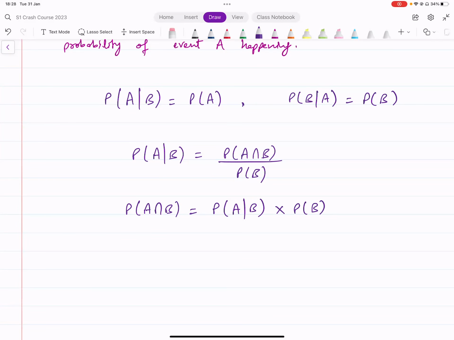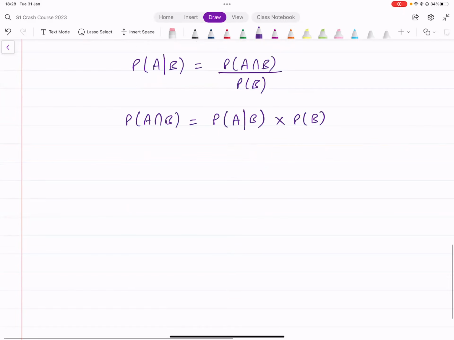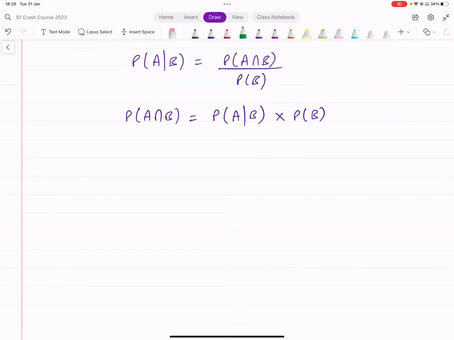All right. Now, if events A and B are independent, what would happen in that case? Then we know this probability is going to be just equal to the probability of A, right?